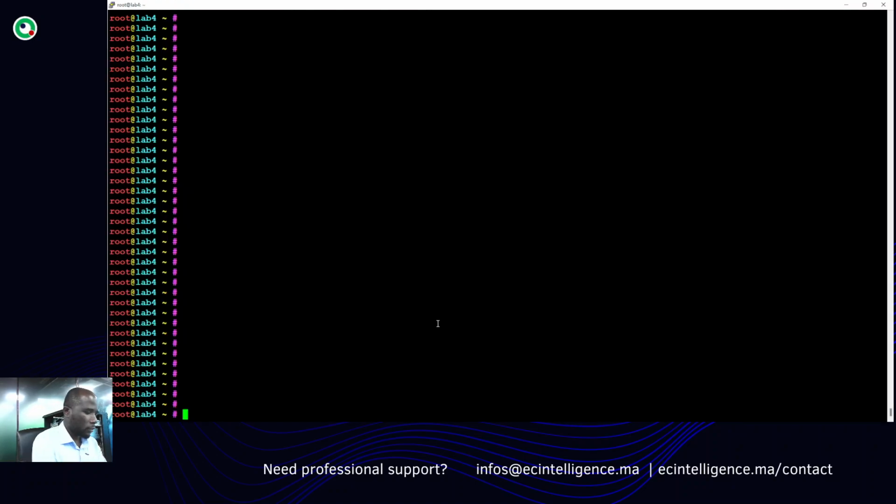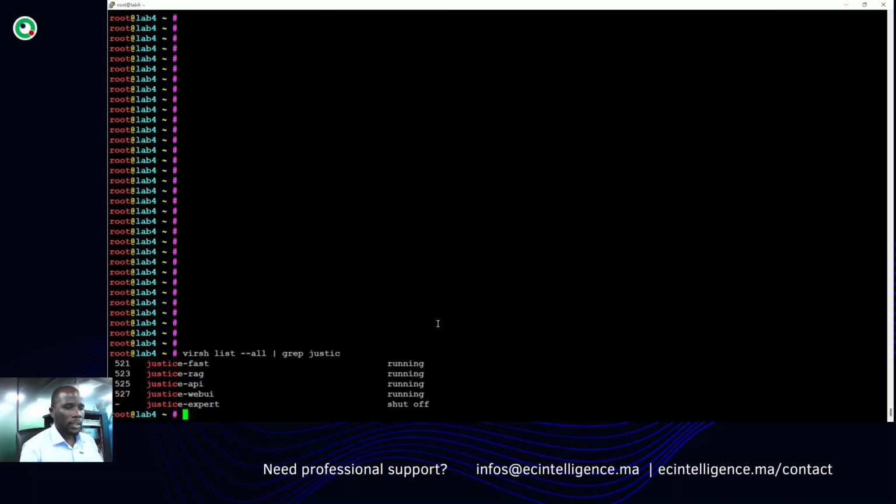From the infrastructure point of view, by this way you can see all the nodes that we have in our deployment at the moment. So we have the first VM, where we have the fast model.